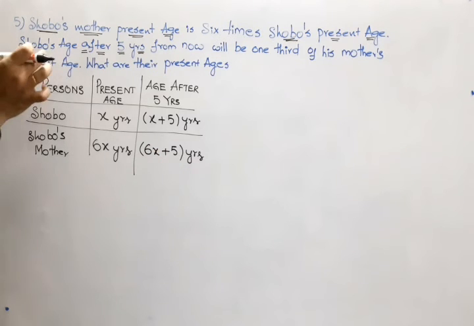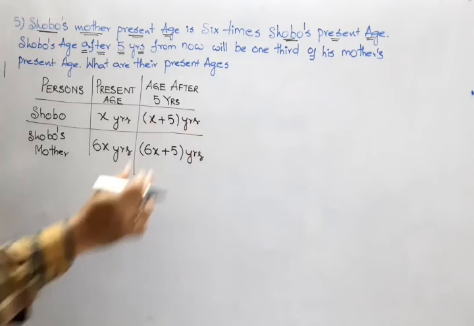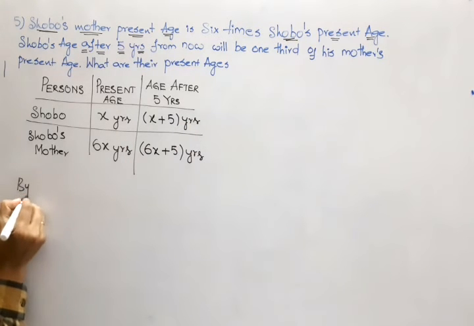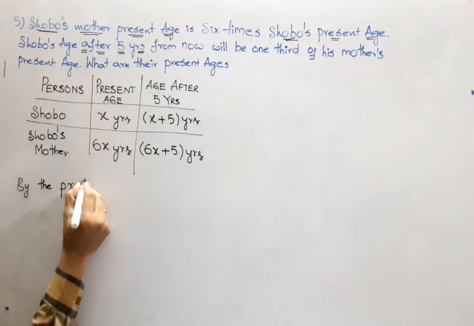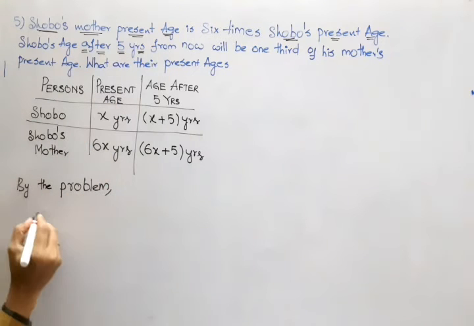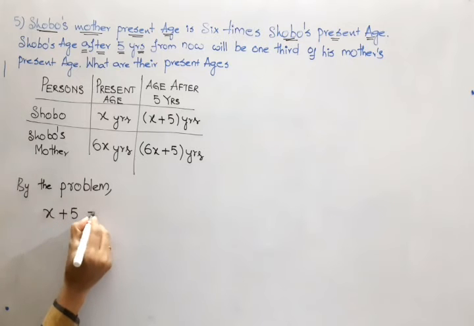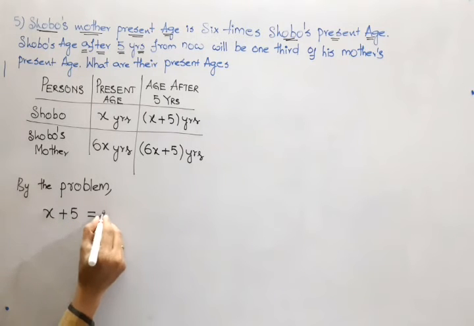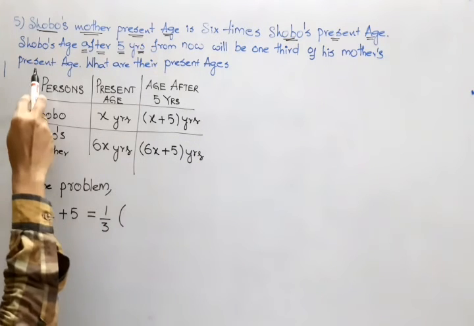Now look, Shobo's age after 5 years from now. By the problem, Shobo's age after 5 years from now, x plus 5, is equal to 1/3 of the mother's present age only.